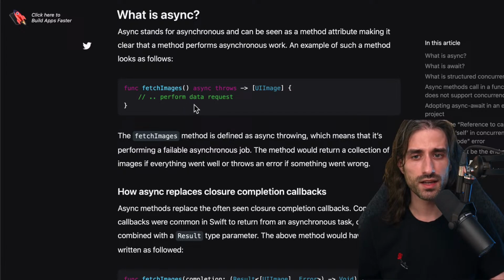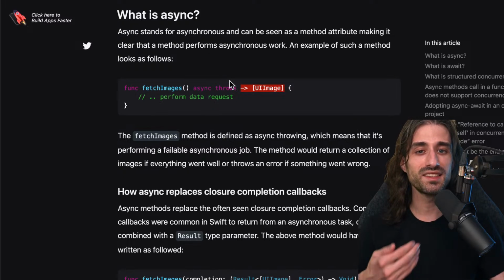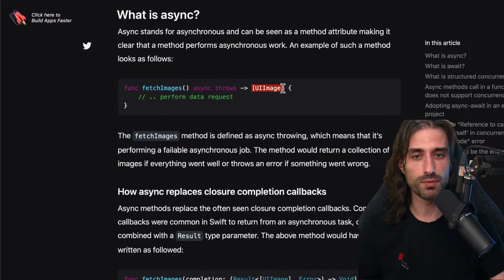And what's really great, if you've ever had to deal with code that used either a completion handler or Combine, or even RxSwift for that matter, is that you can see that the async function simply returns its result. It was different with a completion handler because the function would take as an argument a closure that would take as its own argument the result of the method, so much more complex than just returning an array of images.